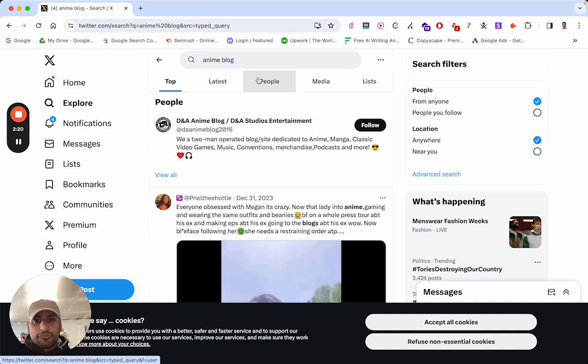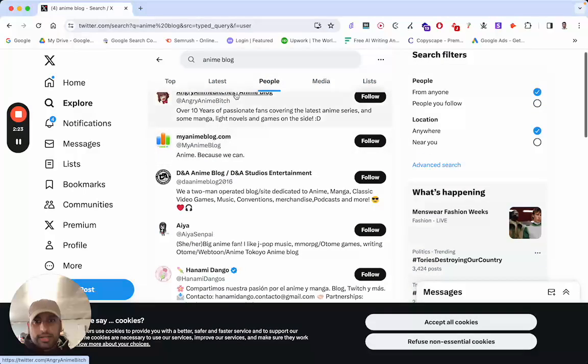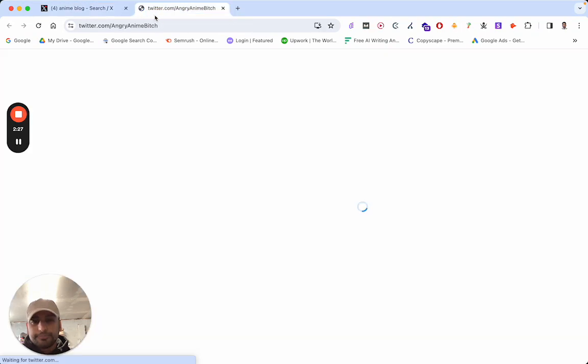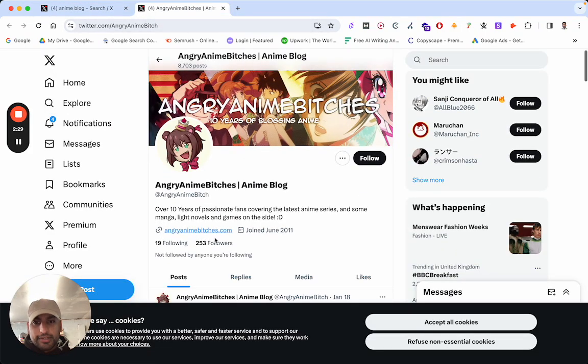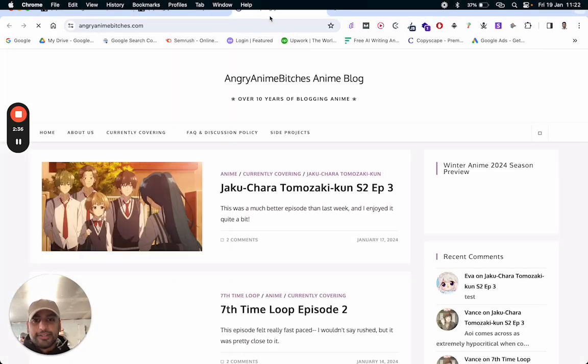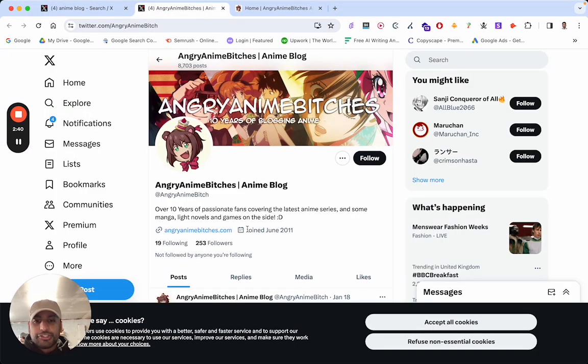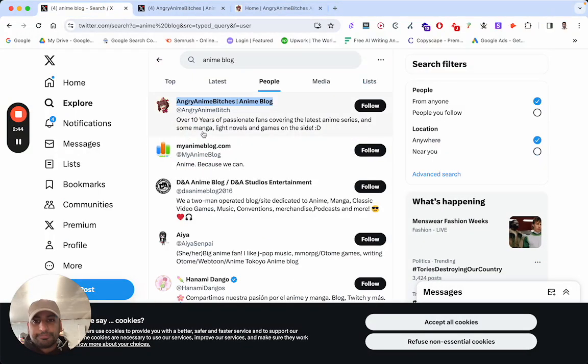And then we're going to go for people. As you can see here, let's check this profile out. Okay, she's got a blog called angryAnimeBitches.com. That's an interesting site. But regardless, boom, she's got one. Should be a great candidate to reach out to. How about another example? MyAnimeBlog.com, D&A anime blog. So very simple, very straightforward.